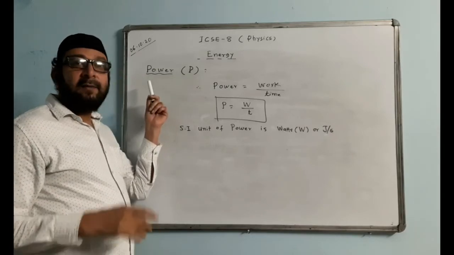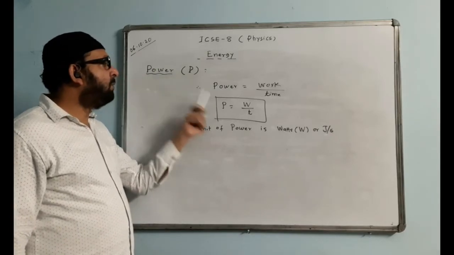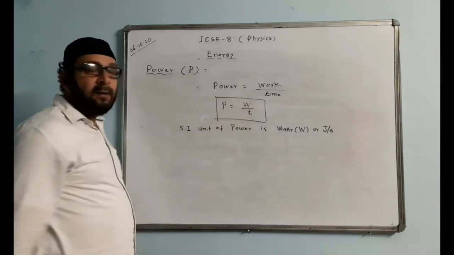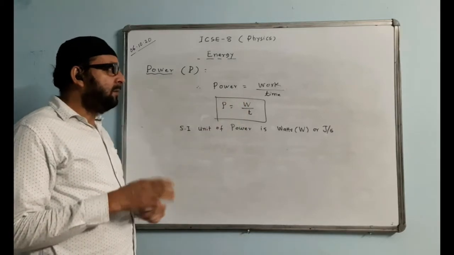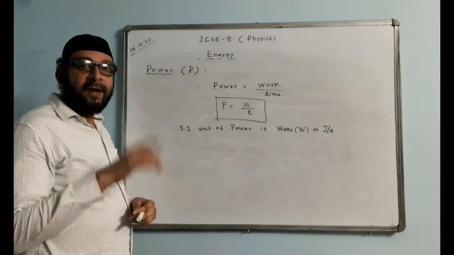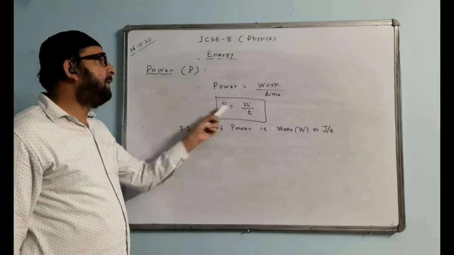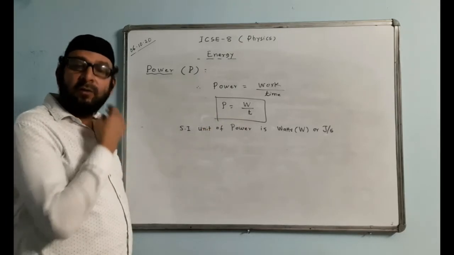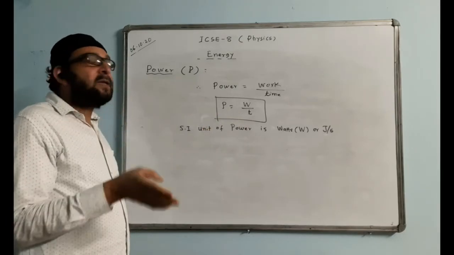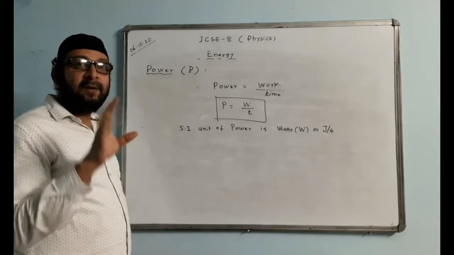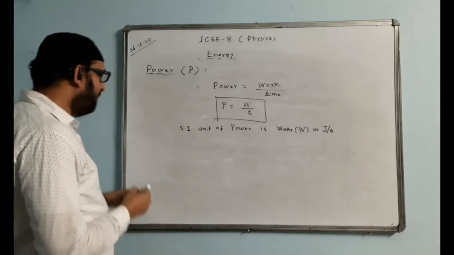The formula of work I give as F into S, whereas the formula of power is work upon time. P is equal to W by T, and W is equal to F into S, force into displacement. And power depends upon the time, whereas work does not depend on time. The SI unit of power is watt, whereas the SI unit of work is joule. So that way you can point out the differences.